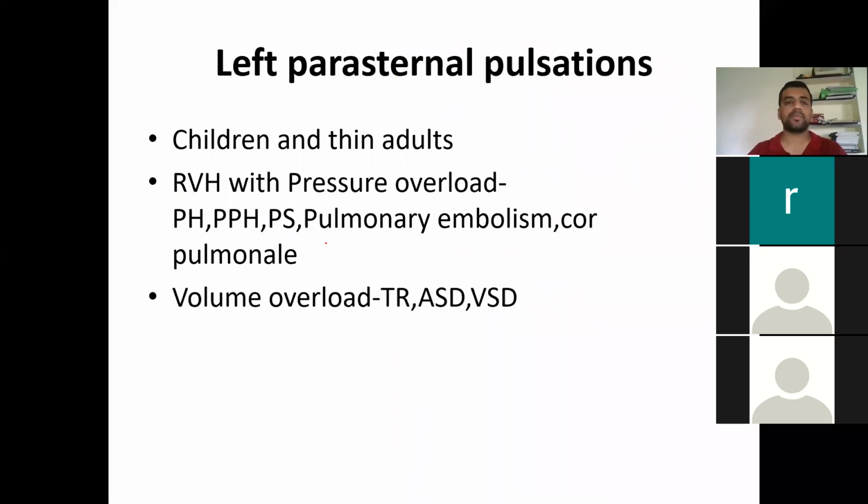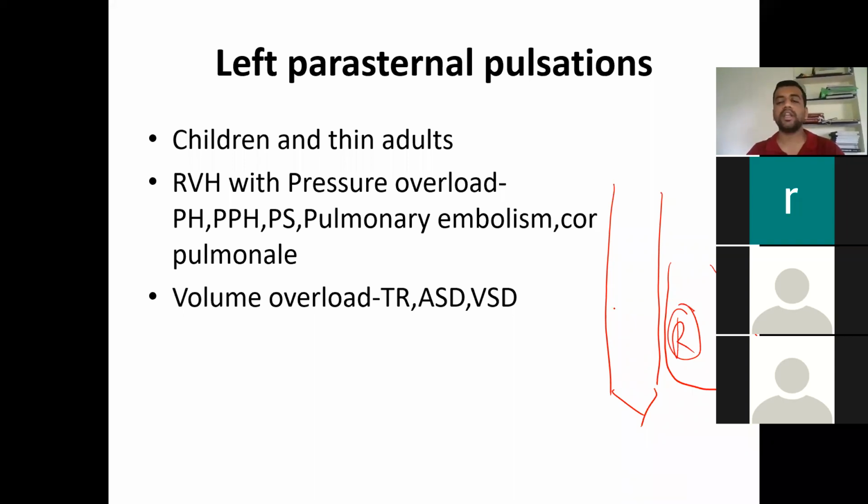Then left parasternal pulsations. The left-sided parasternal area, for example, if this is the sternum, is actually occupied by the right-sided cardiac chambers. Right-sided cardiac events which occur early in childhood will cause a parasternal heave, for example in tricuspid regurgitation, ASD and VSD. In tricuspid regurgitation, there is regurgitation of blood from the ventricle to the atria and again back, so there is a volume overload condition here.